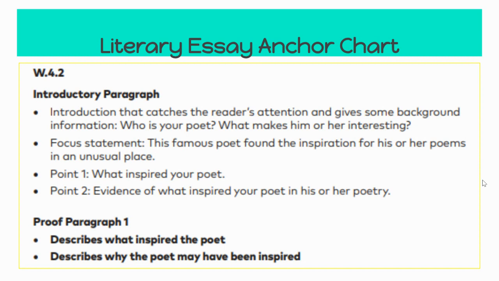And then you're going to tell me where she found her inspiration from. We know where she found her inspiration from, but that's going to go in your focus statement, okay? And then in proof paragraph 1, you're going to describe what inspired her, or the very first thing that inspired her, and tell me poems and examples of how it inspired her.